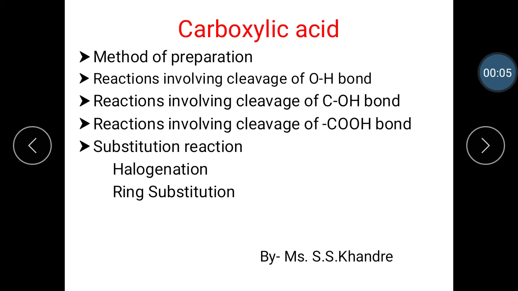In today's section, we are going to study carboxylic acid. In that, the methods of preparation of carboxylic acid and various types of reactions of carboxylic acid: reactions involving cleavage of the OH bond, reactions involving cleavage of the C-OH bond, reactions involving cleavage of the COOH bond, and substitution reactions, in that halogenation reaction and ring substitution.